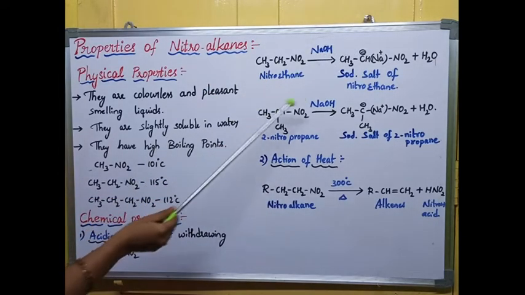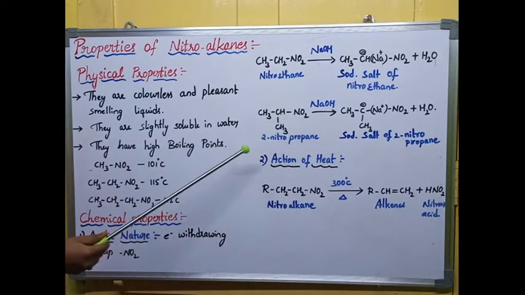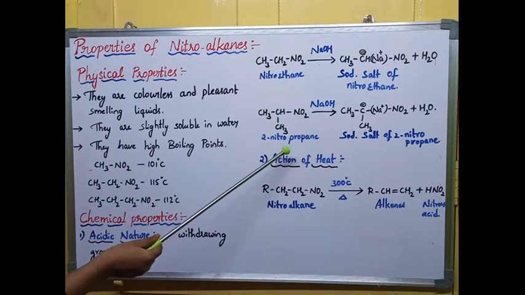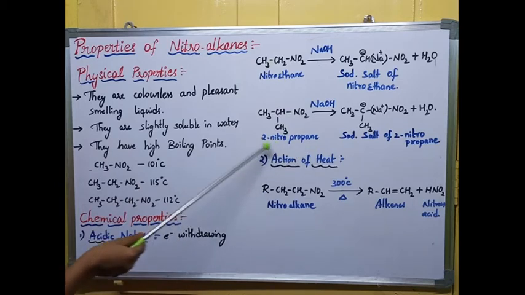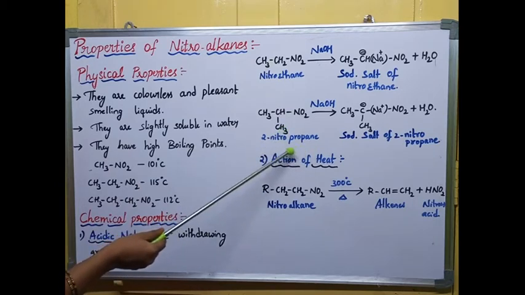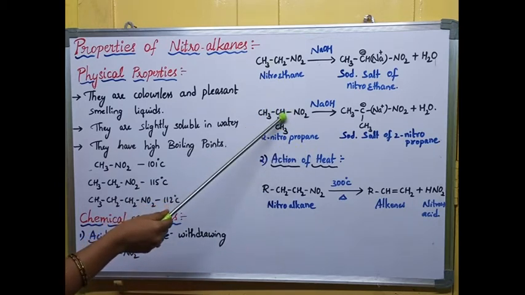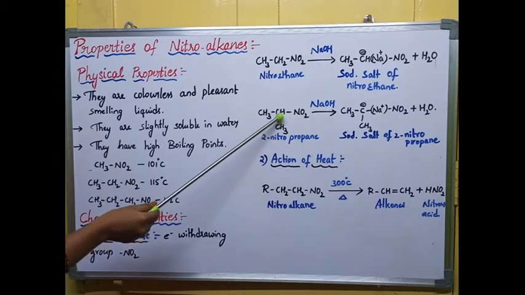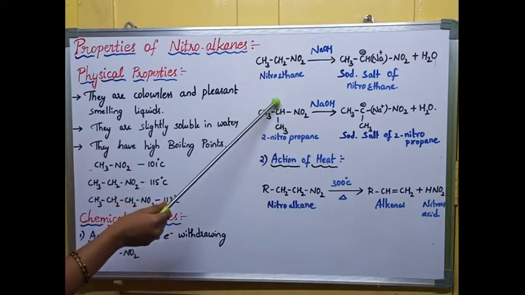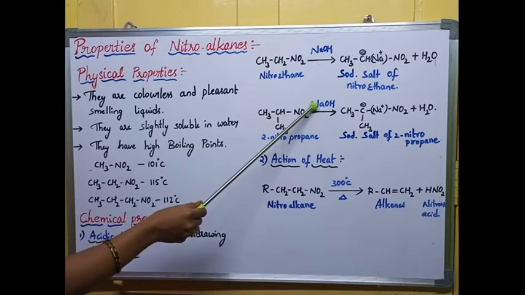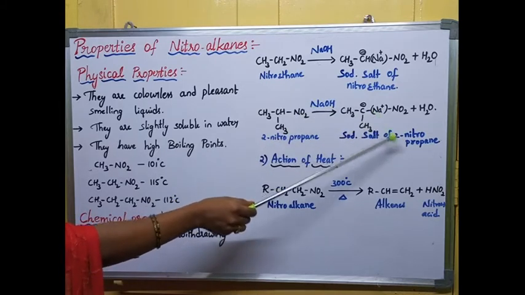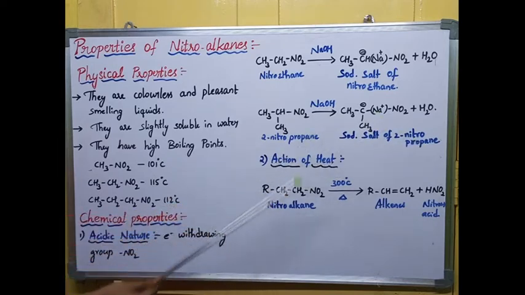So this is one reaction, and I'm giving one more example, a secondary nitroalkane. This is primary and this is secondary. Secondary nitropropane, or 2-nitropropane, is one example. Here also it has alpha hydrogen. Alpha hydrogen liberates out, giving the negative charge. This negative charge is again balanced by Na plus in the same way, forming the sodium salt of 2-nitropropane.